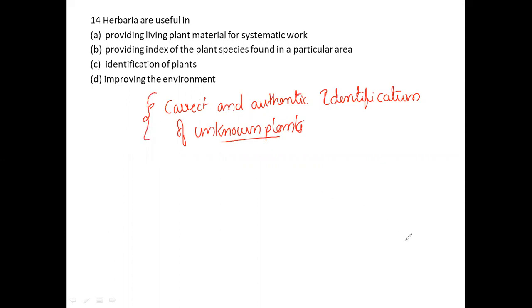So here you can see that herbarium is usually for authentication and also identification. The first option, providing living plant material for systematic work: usually in herbarium we will not use any kind of living material, so this is a wrong option. Providing the index of plant specimens found in a particular area: no, the herbarium will not be for any particular area.